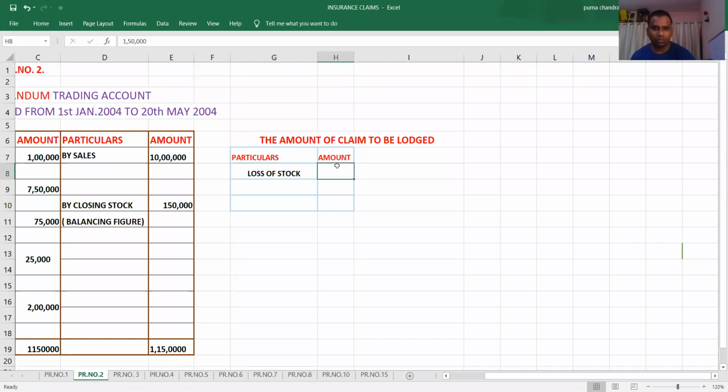What is the loss of stock actually? 1,50,000, as per trading account. But how much amount we have salvaged value? Salvaged value 40,000. So deduct. How much amount you will get? 1,10,000. For this amount, we have to lodge the claim with insurance company.